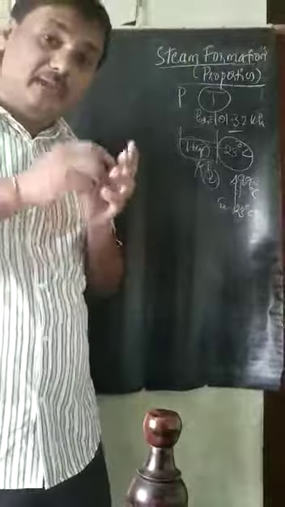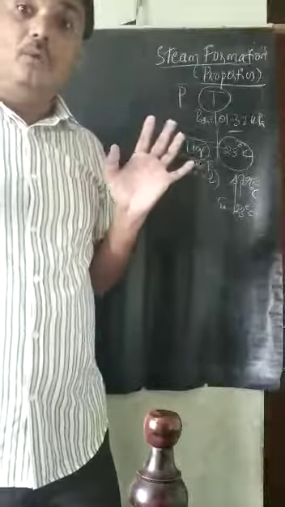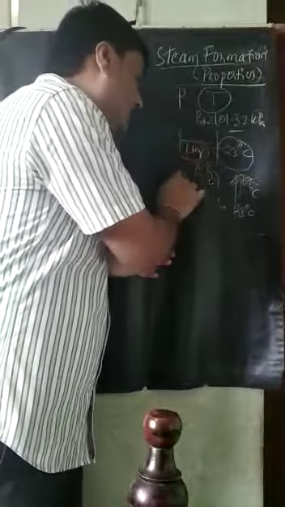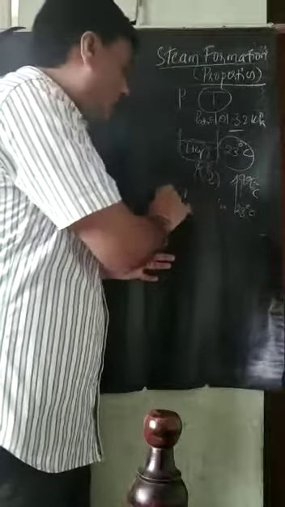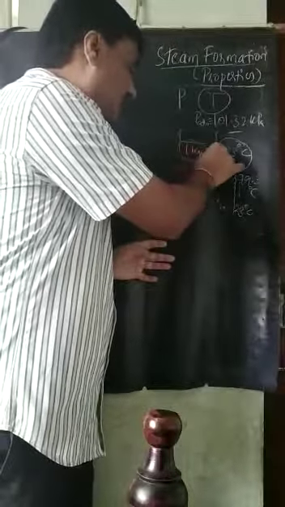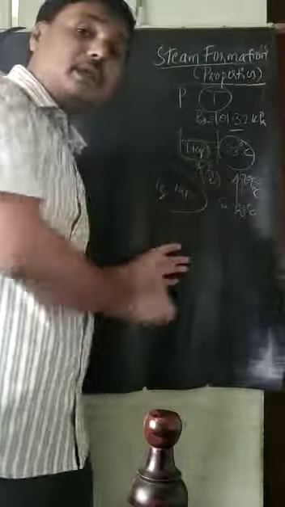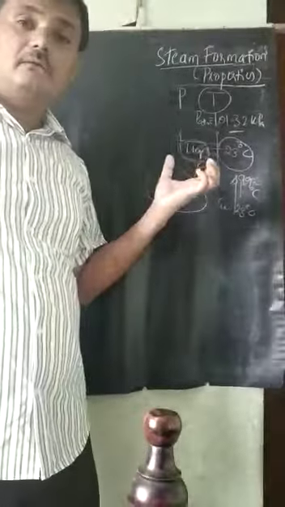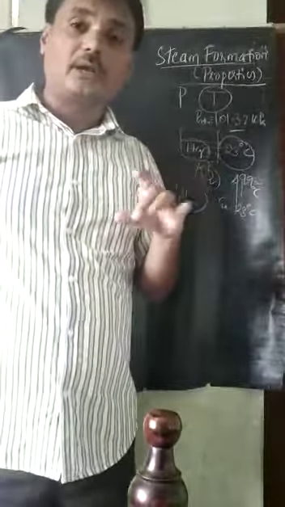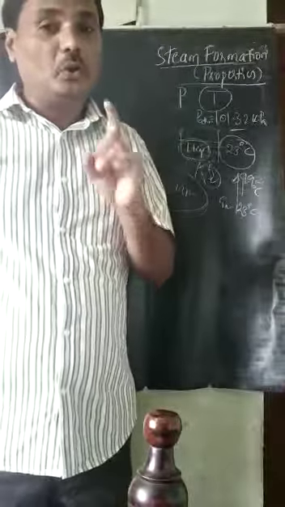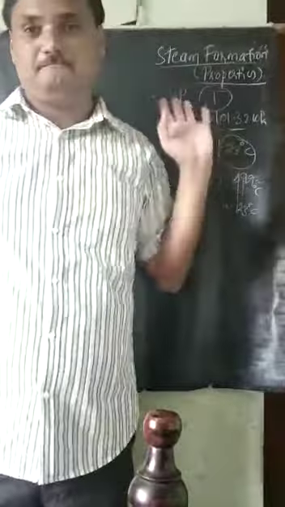Temperature remains constant till all this water is converted into vapor, all 1 kg of liquid water into 1 kg of vapor. Whatever heat is added is utilized to convert the phase. Temperature and pressure remain the same, but heat is utilized to convert the phase.